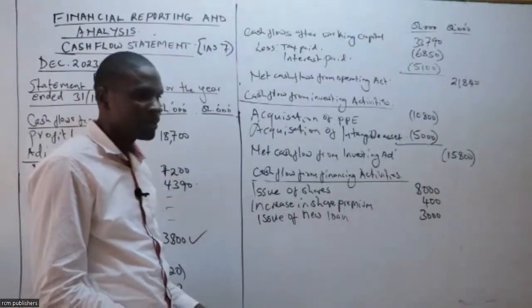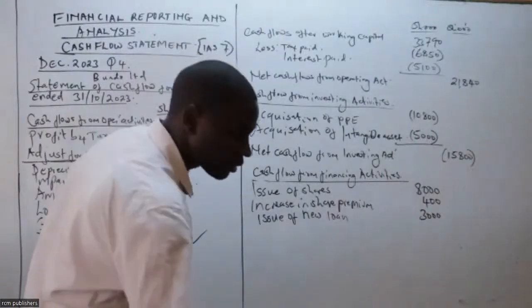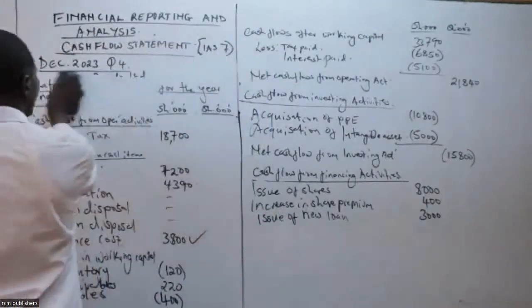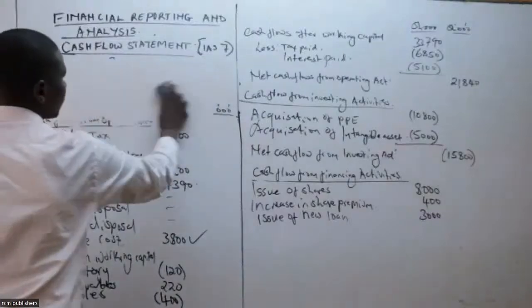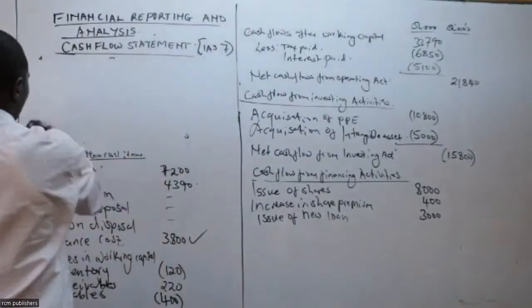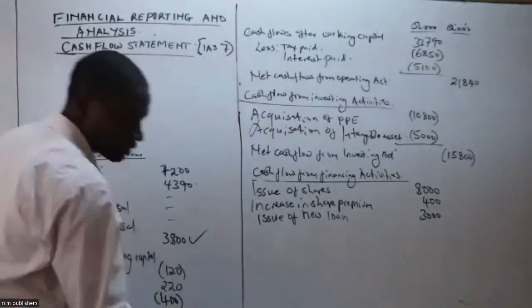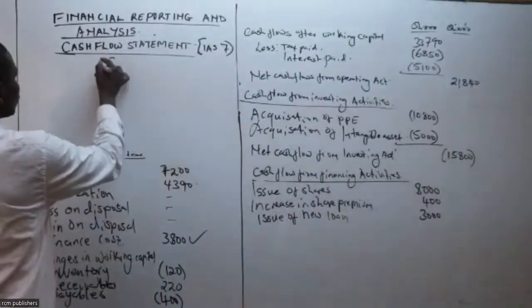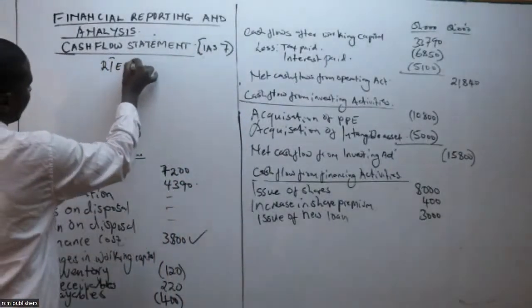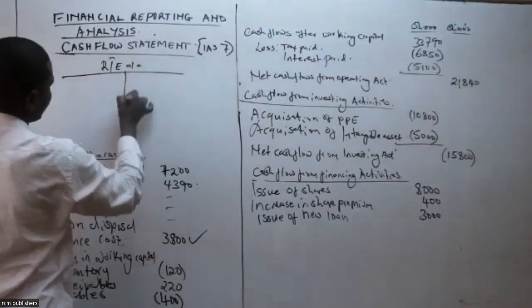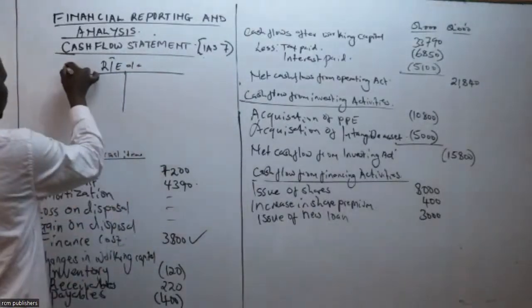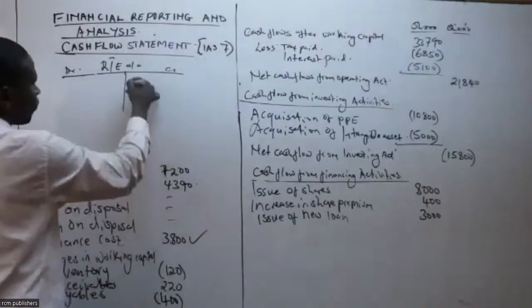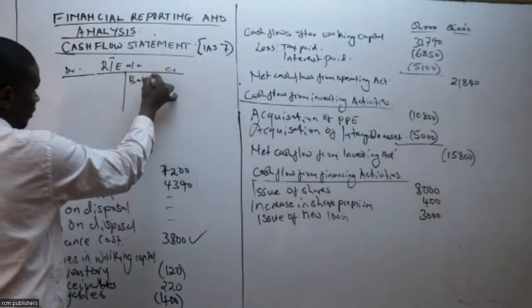Therefore, let's open a retained earning account. You can have the retained earning account. This is debit, this is credit, and of course it will have a credit balance.